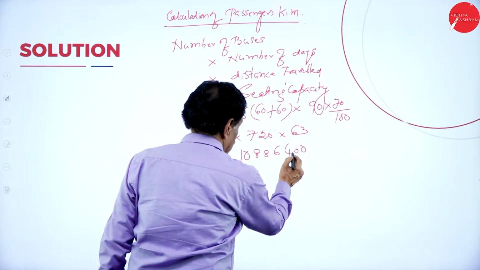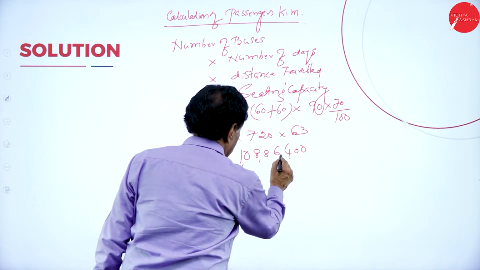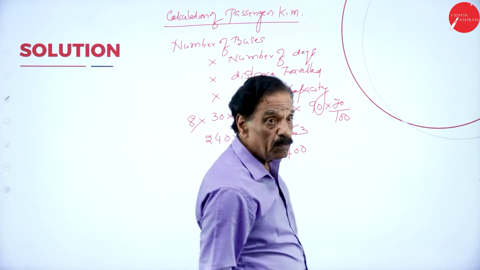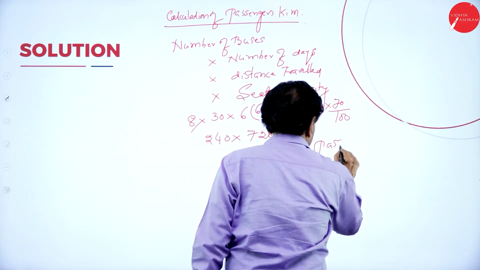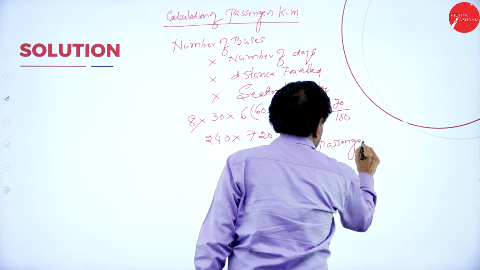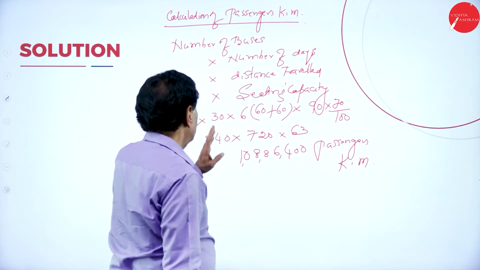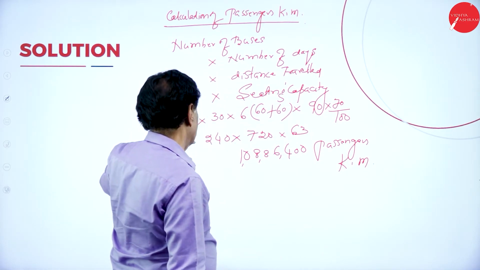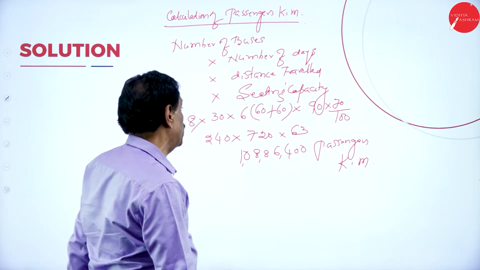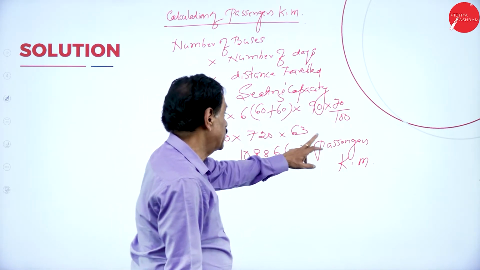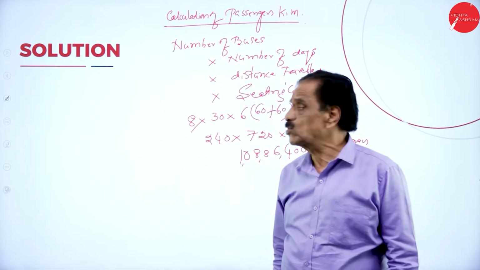This is 1 crore 8 lakh 86,400 passenger kilometers. So number of buses 8, number of days 30, going 60, coming 60, 120 into 720, 63. It will come like this. You must be very, very careful about this. Slowly you have to do it.